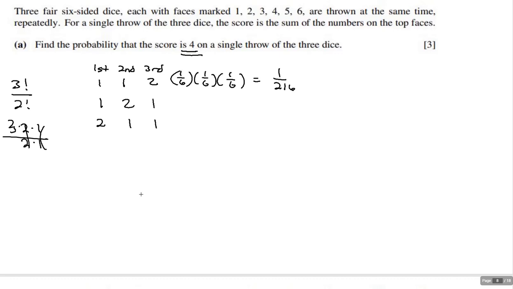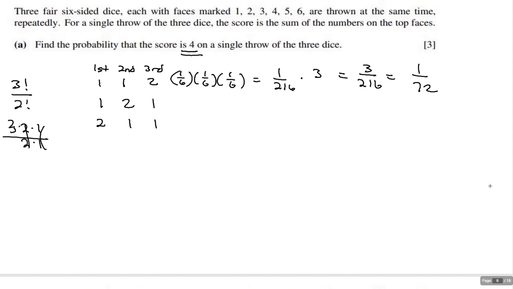So if I want to know the probability of scoring a 4 when I throw 3 dice, it could happen 3 different ways: 1-1-2, 1-2-1, or 2-1-1. So if I just multiply this times 3, it gives me 3/216, which is 1/72.